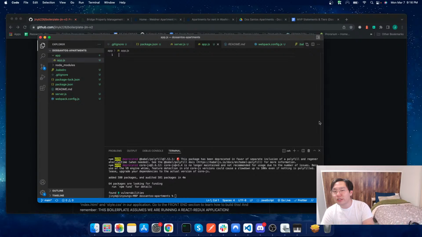And the other folder that we need is going to be the public folder, which is going to be where our bundler is going to be saved. Perfect.